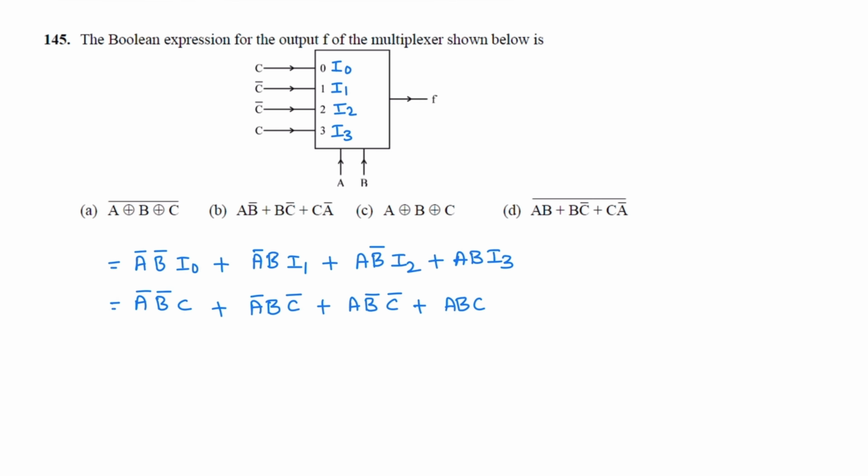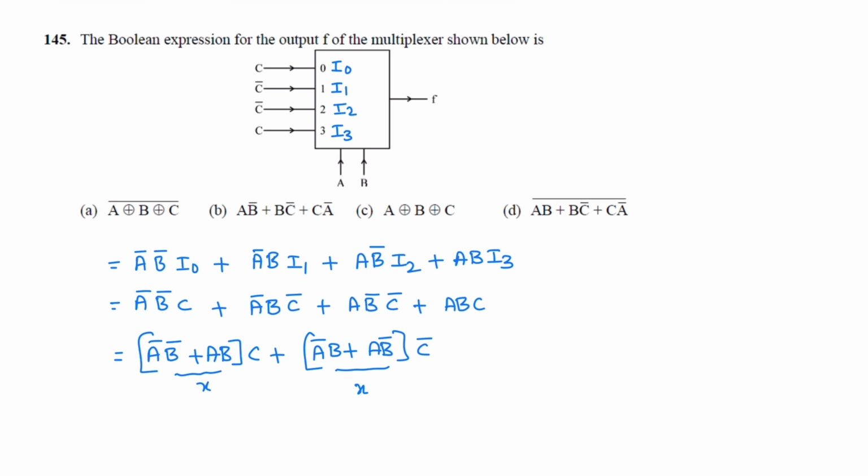So here A bar B bar plus AB of C, A bar B, AB bar, C bar. Take it as X. So it is X bar.